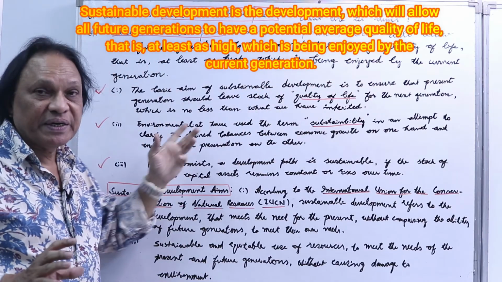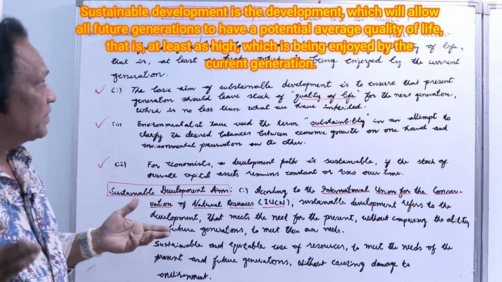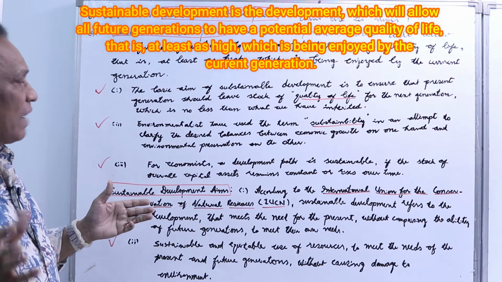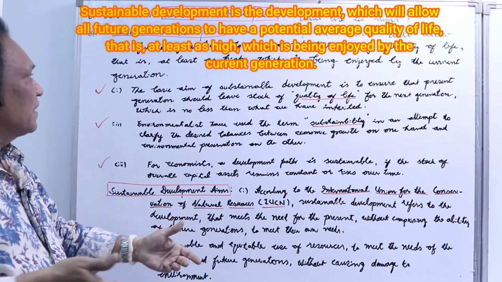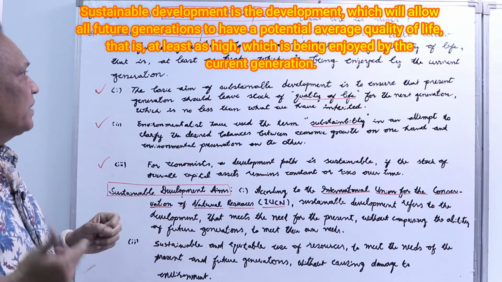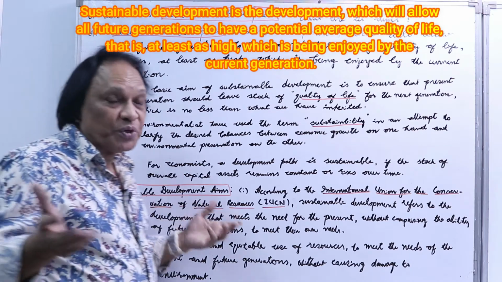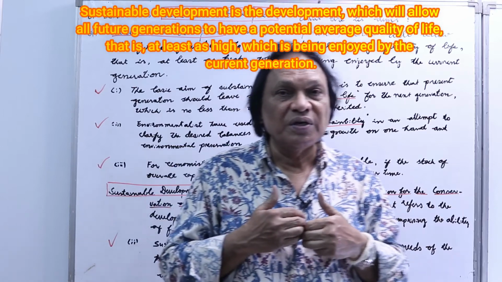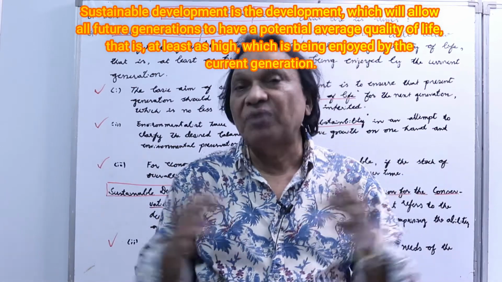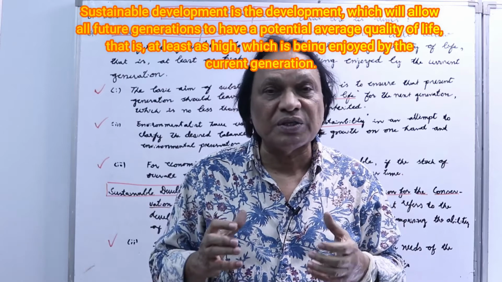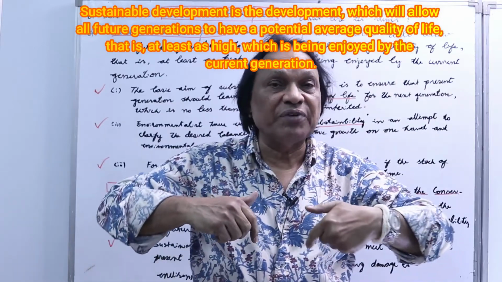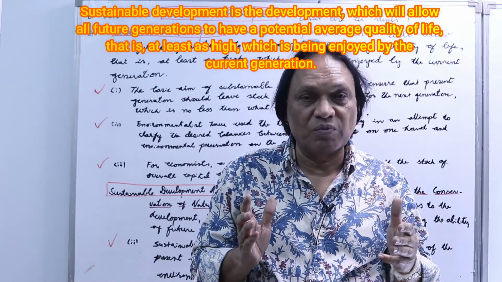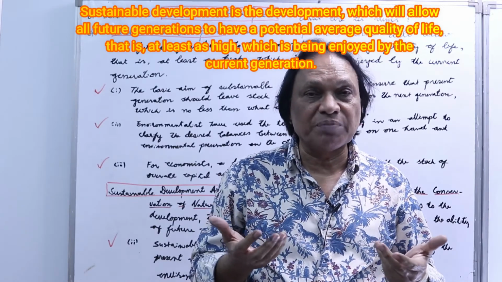So I repeat again, see, sustainable development is the development which will allow all future generations to have a potential average quality of life that is at least as high, which is being enjoyed by the current generation. So to put it in simple words, sustainable development is that we should frugally, or we should conservatively utilize the resources so that whatever lifestyle we have, the same lifestyle the future generation should also have. We should leave all the resources for them too.